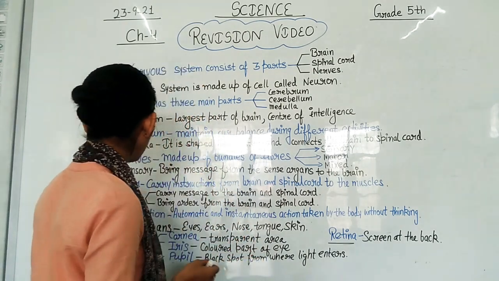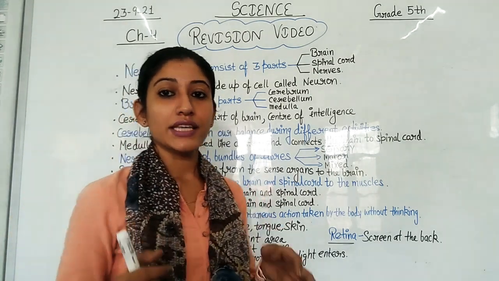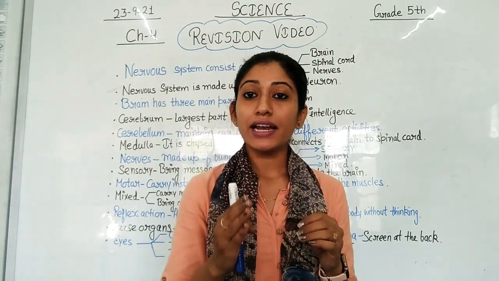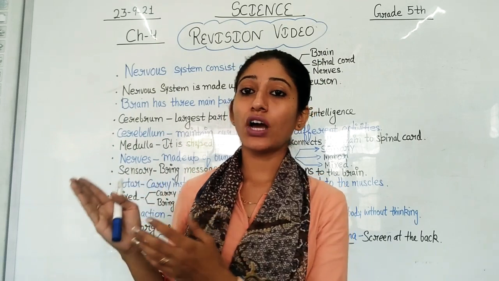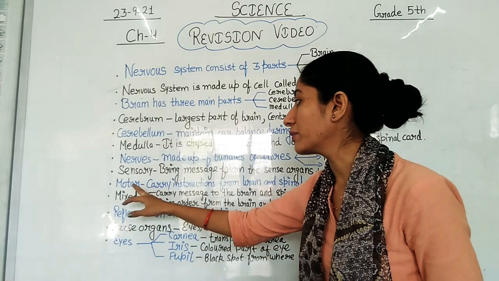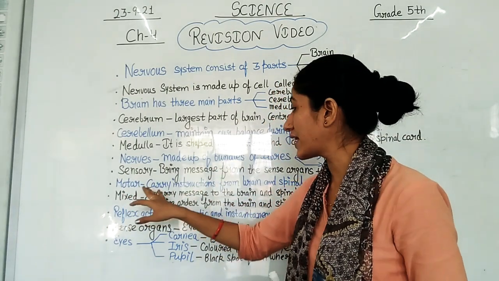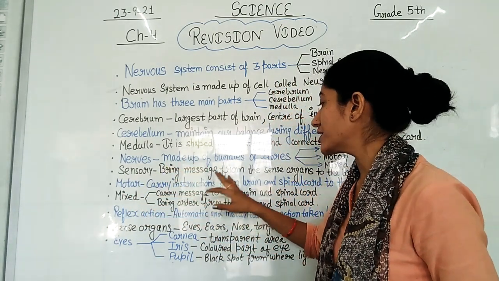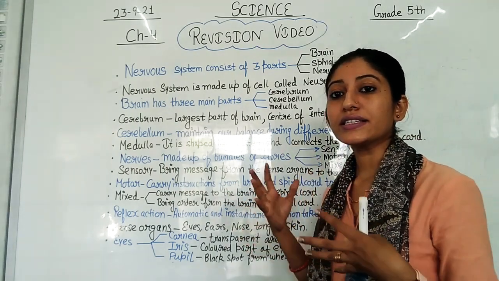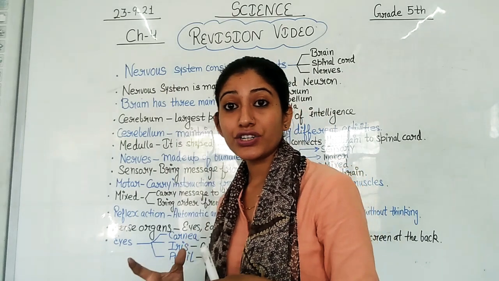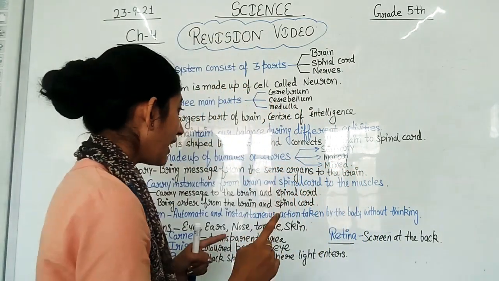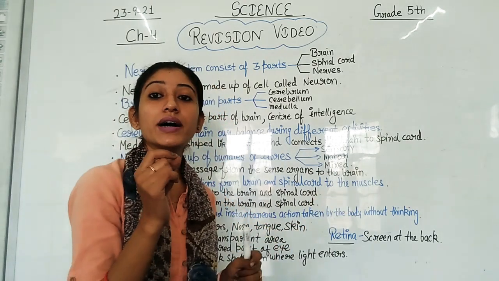Then another type of nerve we have is the motor nerve. See, sensory nerve is related to the sense organs. Then let's talk about the motor nerve. Let's see now what is the role of motor nerves. When we talk about motor nerves, these nerves carry instructions from the brain and spinal cord and send them to the muscles.